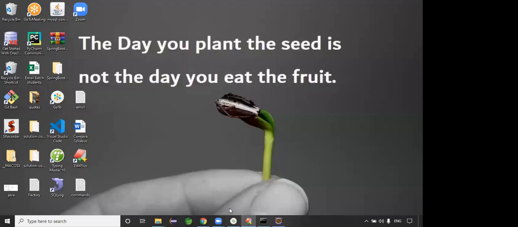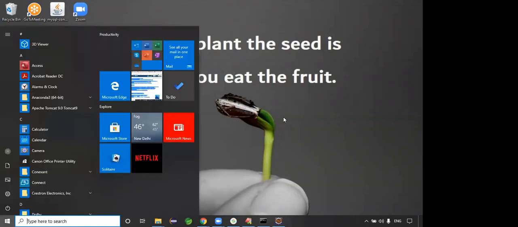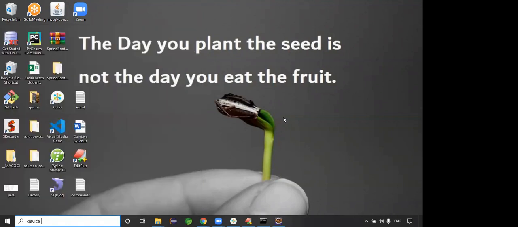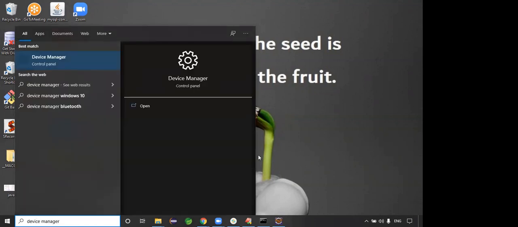Guys, in your operating system, we have the device manager. Does anyone know that? What does the device manager contain? All the drivers, like all the hardware: keyboard drivers, mouse drivers.